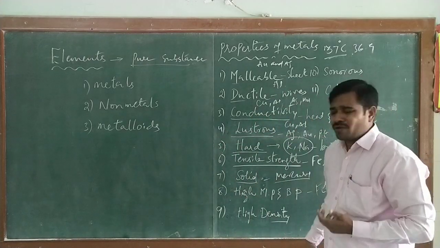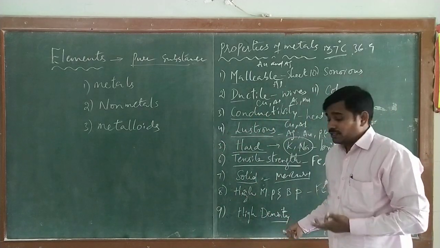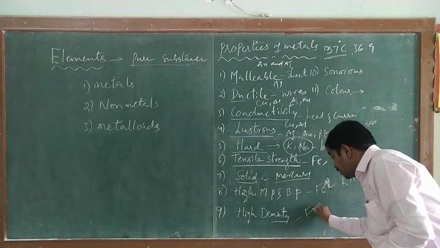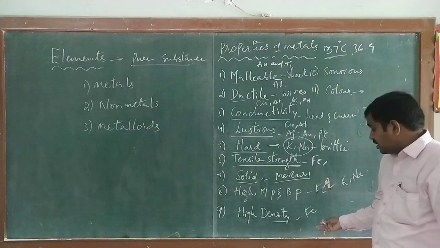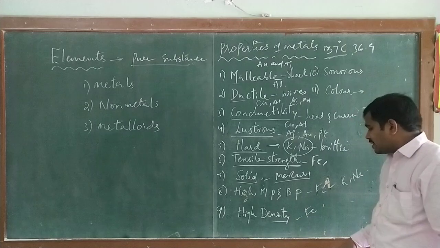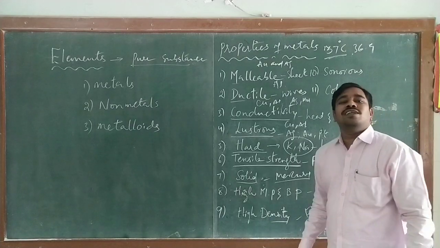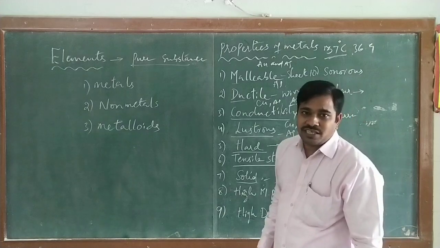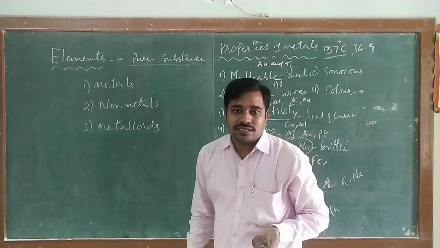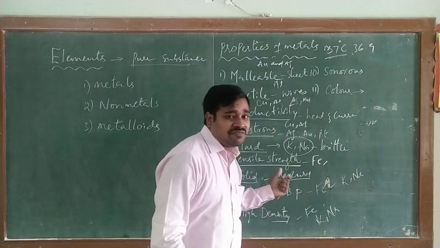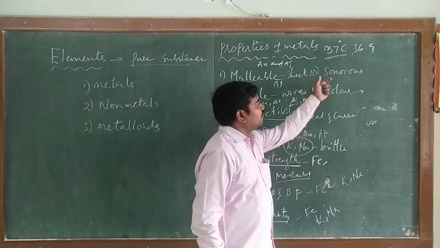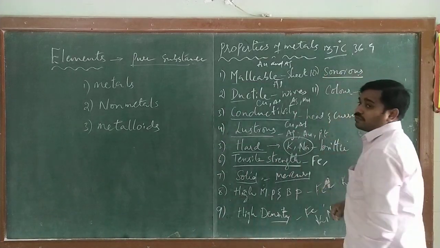You already know density depends upon sinking. Metals mostly sink because they have high density. Iron is a metal which has high density. But unlike iron, sodium and potassium are metals which have low density. They can float on the water, they can't sink, because the density of sodium and potassium is very low.